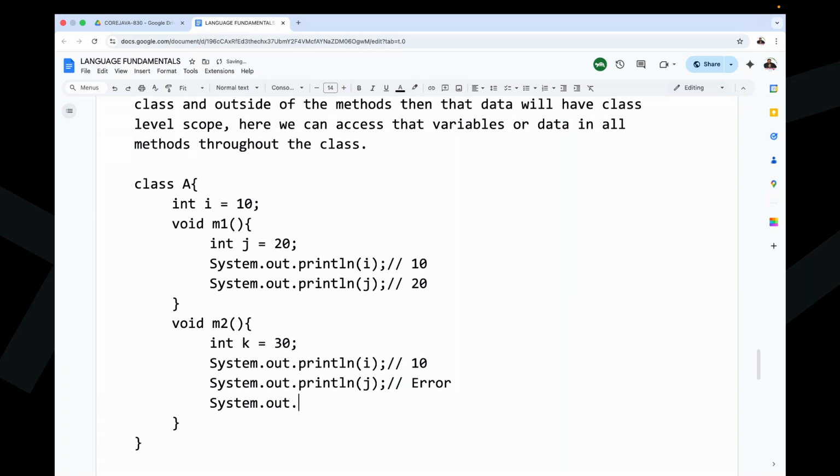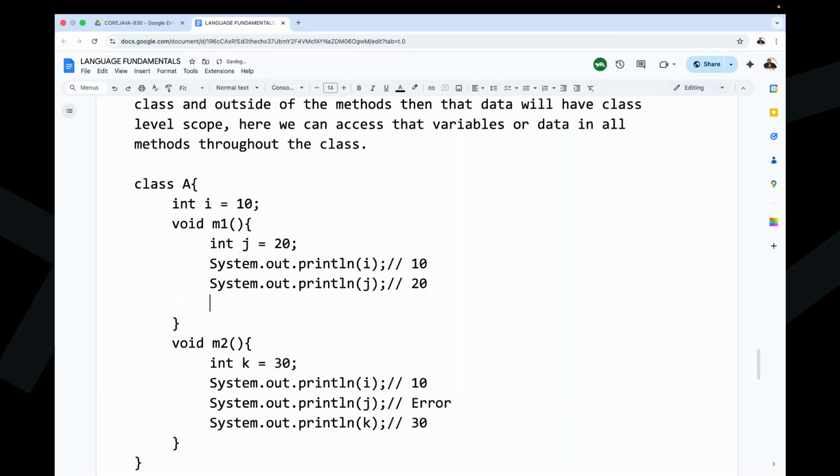Now tell me, is it possible to access the k variable inside this M2 method? Yes, it is possible. Now here we are able to get 30 as an output. Similarly, I'm asking, is it possible to access that k variable inside this M1 method? No, not at all possible. So here we are getting an error.